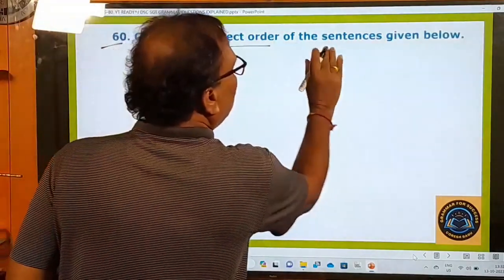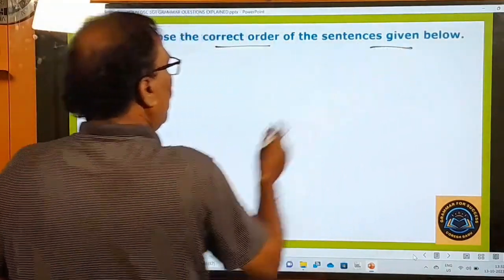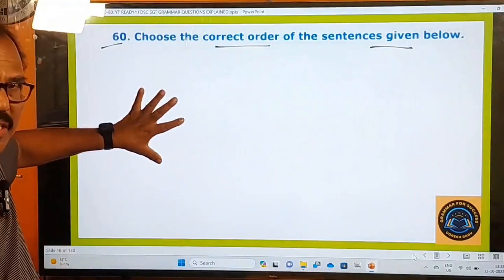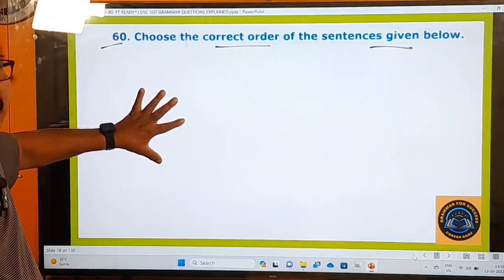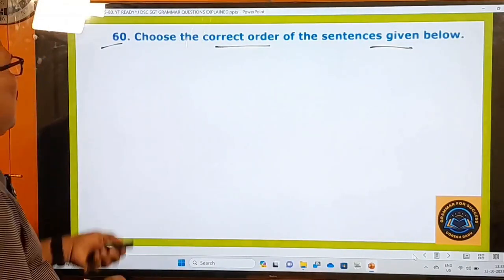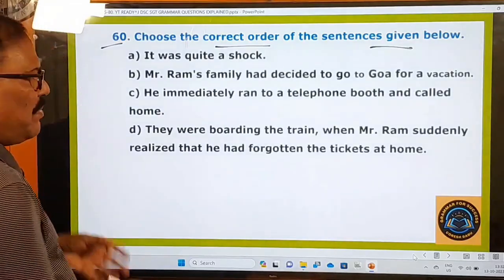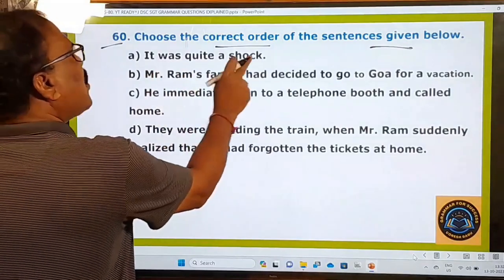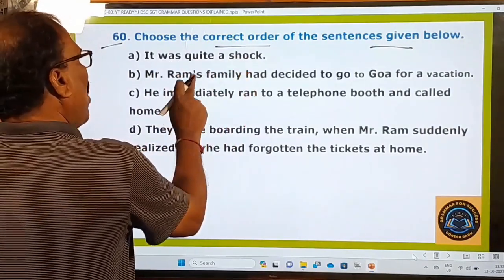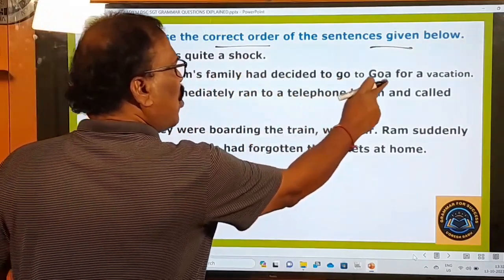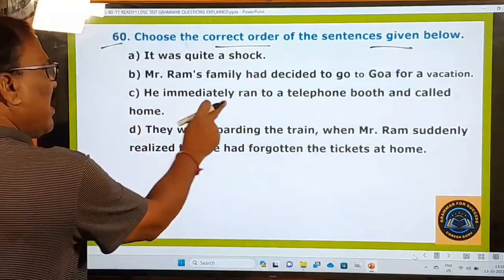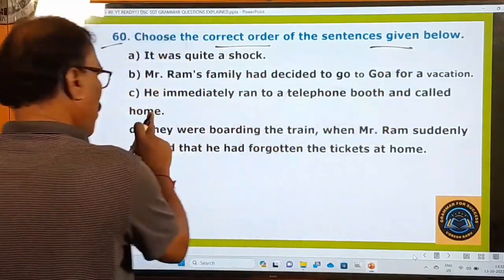Choose the correct order of the sentences given below. Okay, here are given some sentences and you have to keep them in an order, right? What are the sentences given here? I have given all of them here. A, B, C, D, 4 sentences are given. It was quite a shock. Mr. Ram's family had decided to go to Goa for a vacation, right? He immediately ran to a telephone booth and called home.